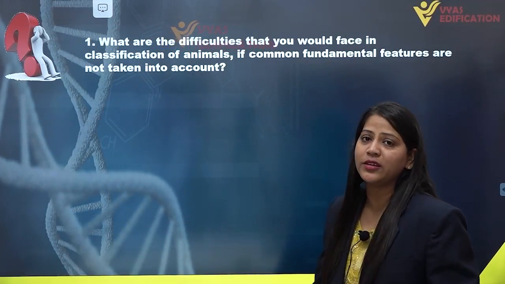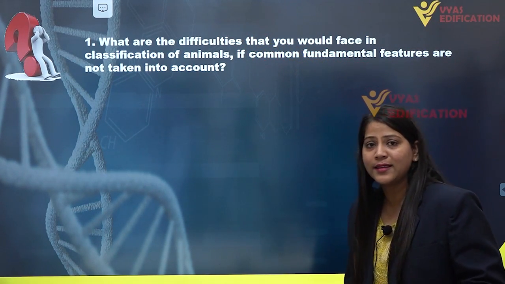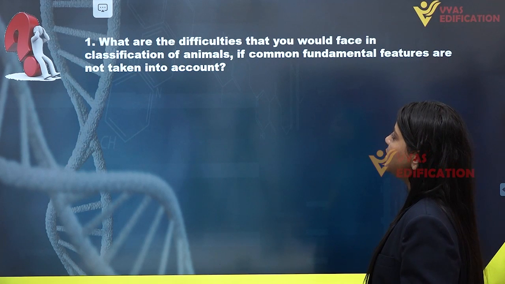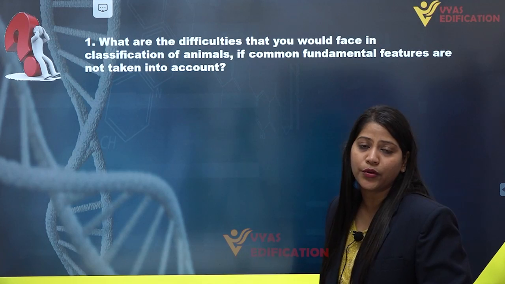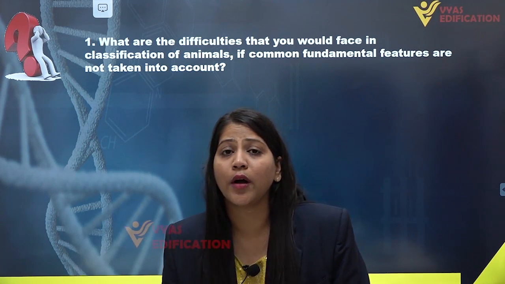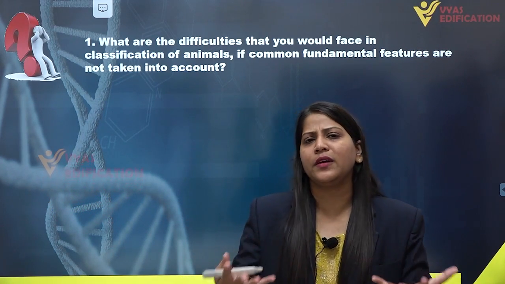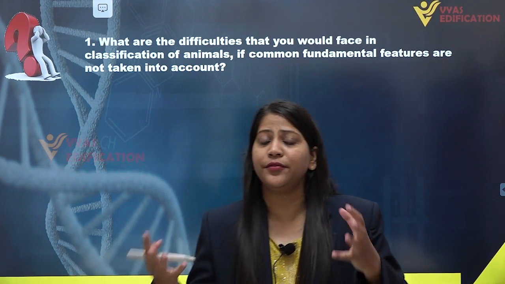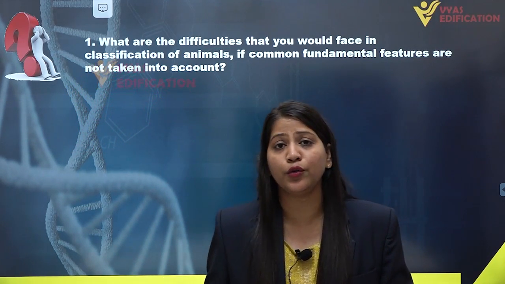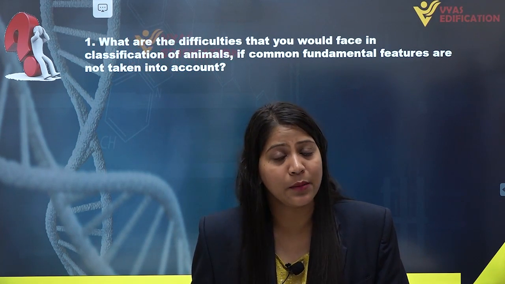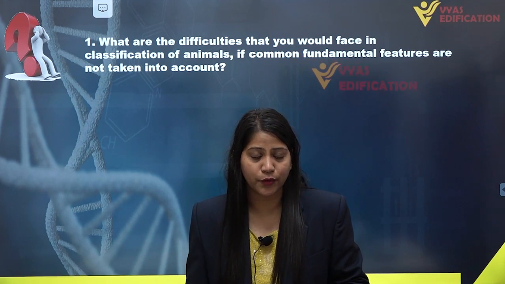That is the first question on the screen. What are the difficulties that you would face in classification of animals if common fundamental features are not taken into account? So first of all, what are the fundamental features? This question is asking what difficulties you would find if the fundamental features are not taken into account for the classification system of animals. So first of all, you need to understand what the fundamental features are.